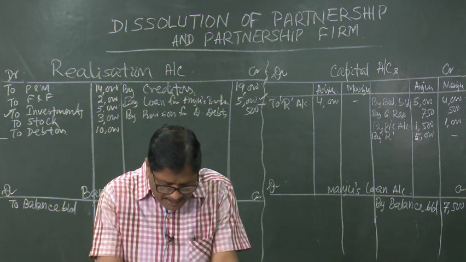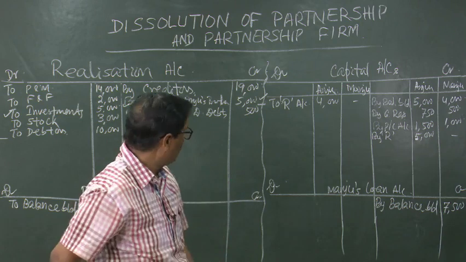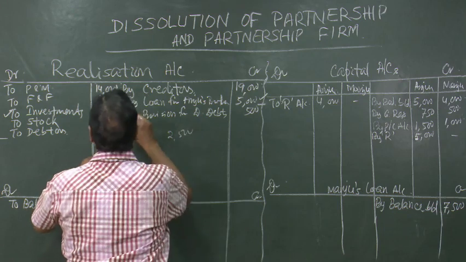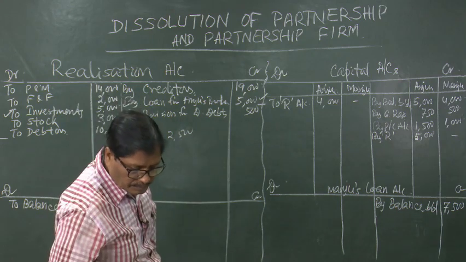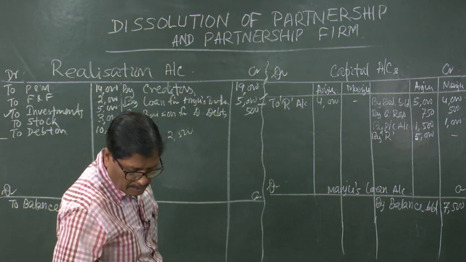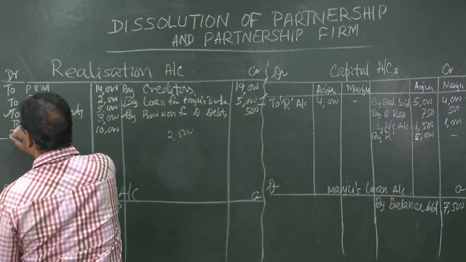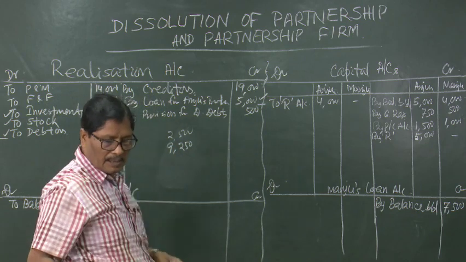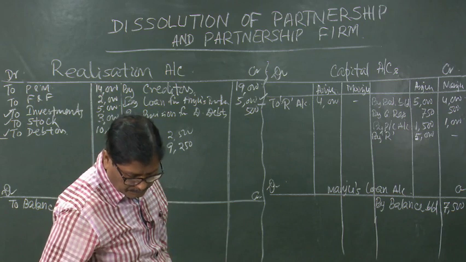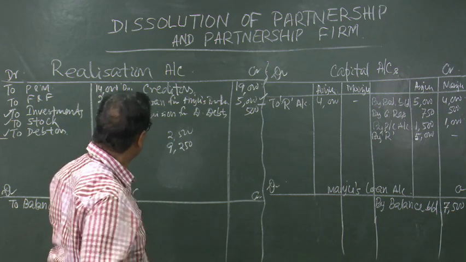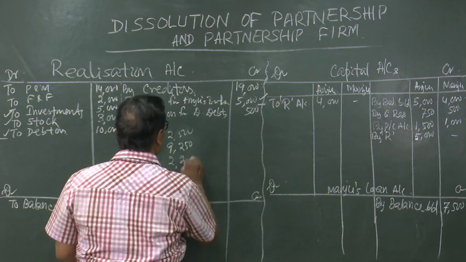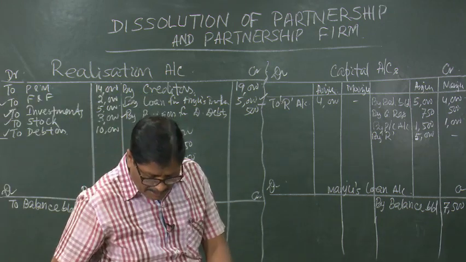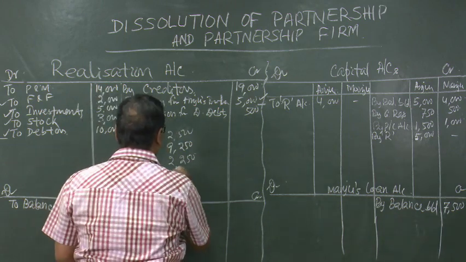Then realization of assets is as follows: stock rupees 2,500, debtors 9,250, furniture and fixtures 2,250, and plant and machinery 12,500.